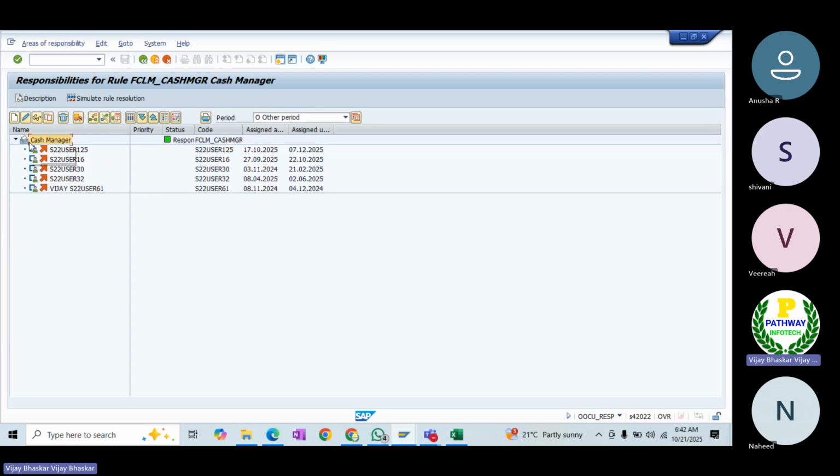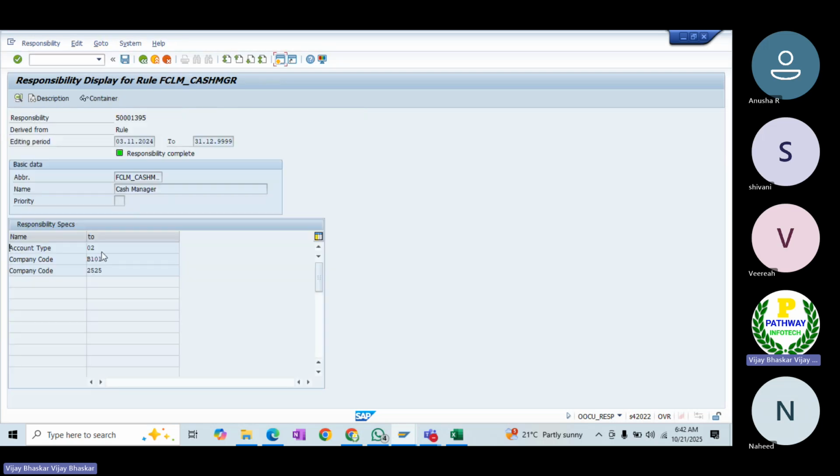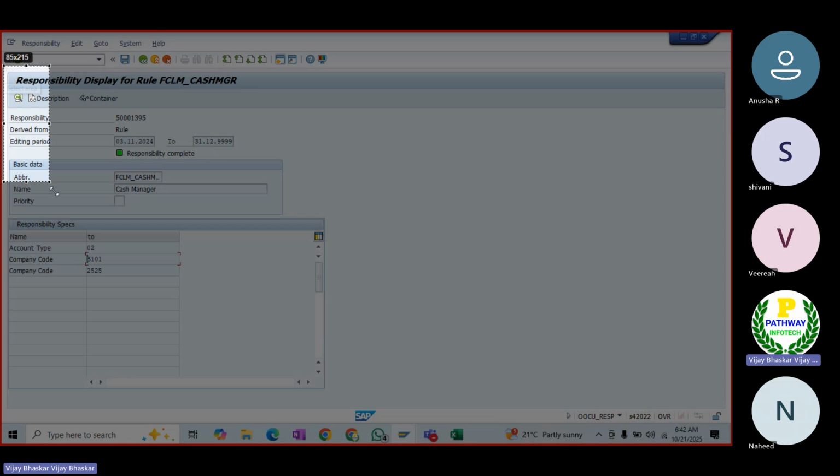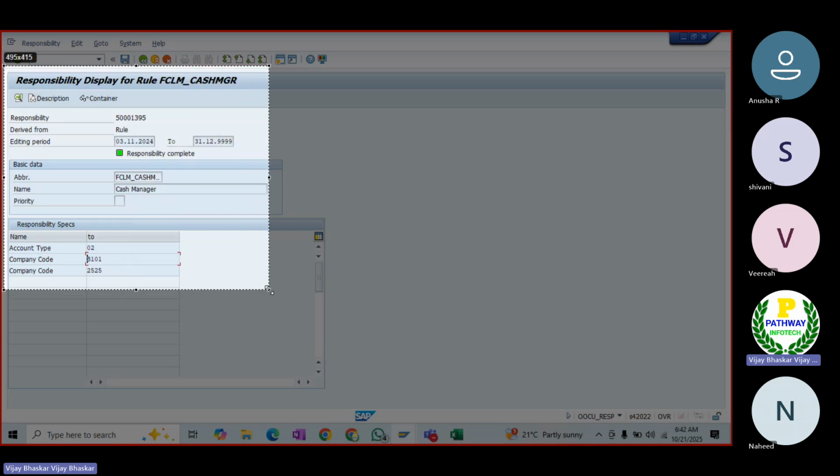trigger the workflow. In the cash manager role, what you can do here, go to display mode here. Our company code B101, our company code which is there here, it should be ensured. Otherwise the system will not trigger the workflow. To which company code? You have 100 company codes. Does it mean that 100 company codes must be there to trigger the workflow? Absolutely not. This configuration will play the key role here.